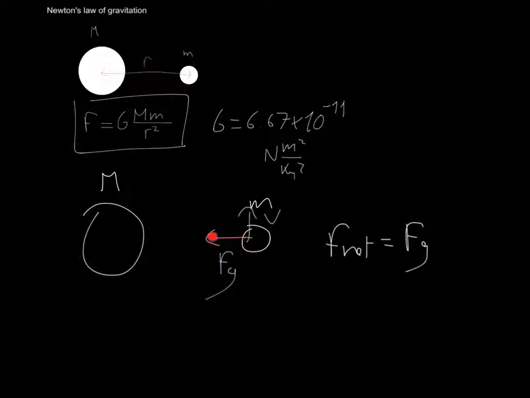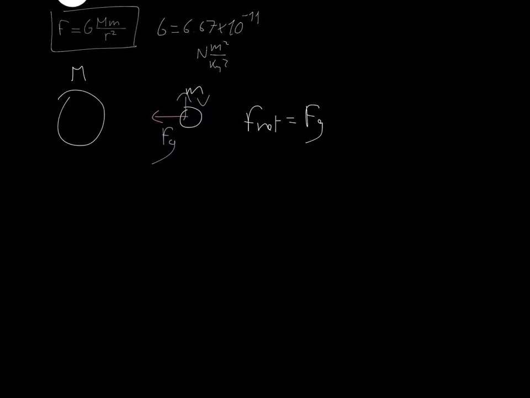And then I ask myself, what sort of force is this? Well, it's a force that always points perpendicularly to my velocity. Because as this guy tries to move this way, this is going to force it to now move this way, but this is going to keep pointing towards the center of the Earth and perpendicularly to my velocity. Therefore, this is clearly a centripetal force, which means that my gravitational force is a centripetal force. And because it's a centripetal force, I can use this to figure out the speed of a body undergoing circular motion. Okay, so how do I do this? Well, pretty simple. I know that this is a centripetal force, so I can express this as an equation. The gravitational force is a centripetal force.